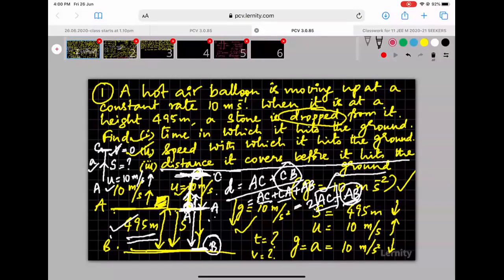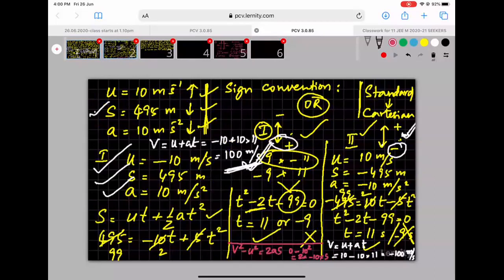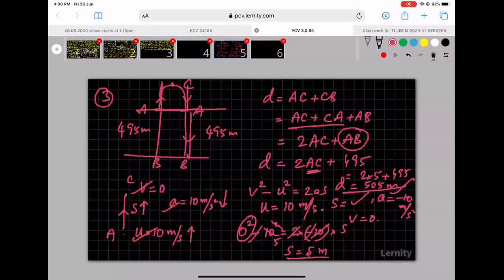The distance it covers before it hits the ground. If you can split or divide the motion into several parts, you can study its motion in each part separately, and then you can combine all of them together. From A to B, displacement is 495 meters, but the distance covered is 505 meters. So that is the first question.